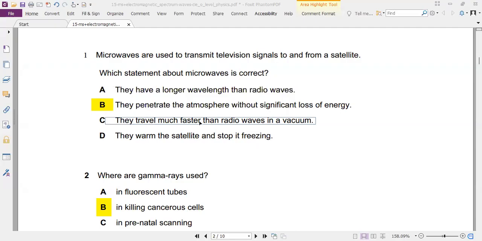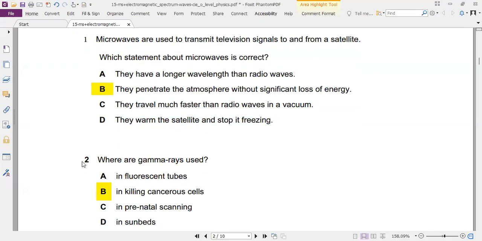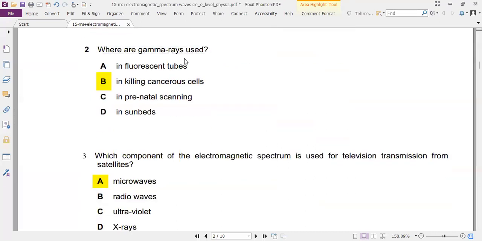They travel faster than radio? No, they all travel at the same speed. No. So B remains the only choice. Gamma rays are used in killing cancerous cells. They are not used in fluorescent lighting, prenatal scanning or sunbeds because they are very dangerous for these applications.